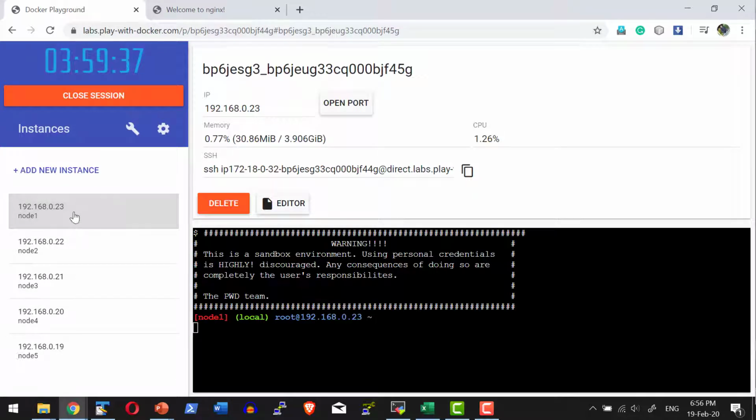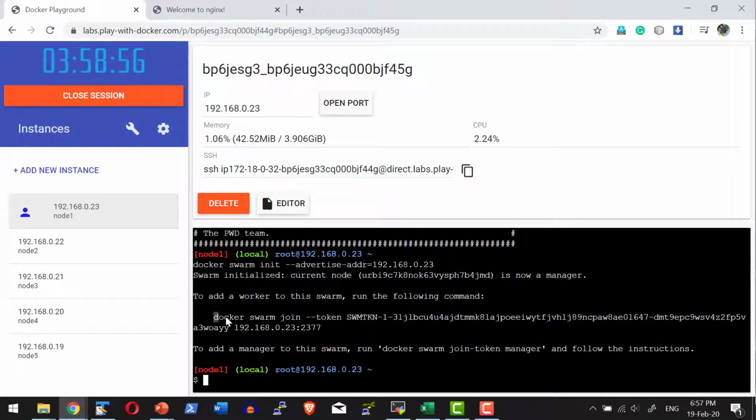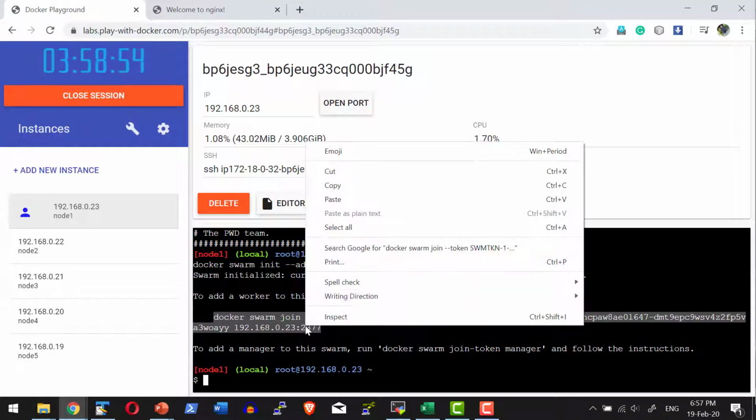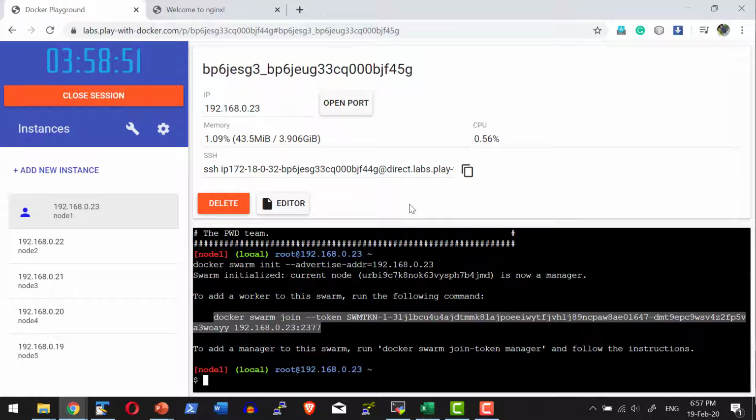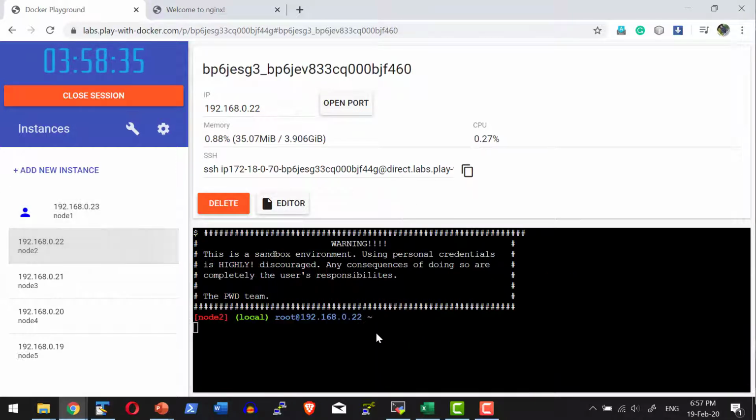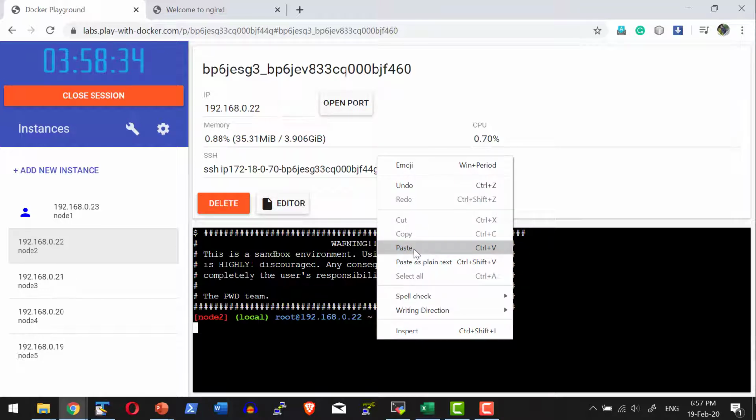Now I am going to make node 1 the master of the swarm. So let me say docker swarm init --advertise-addr with the IP address 192.168.0.23, and it's going to provide me the join command with the token. Let me copy it, and please do remember to remove the new line break. I'm going to use this join command on the other nodes.